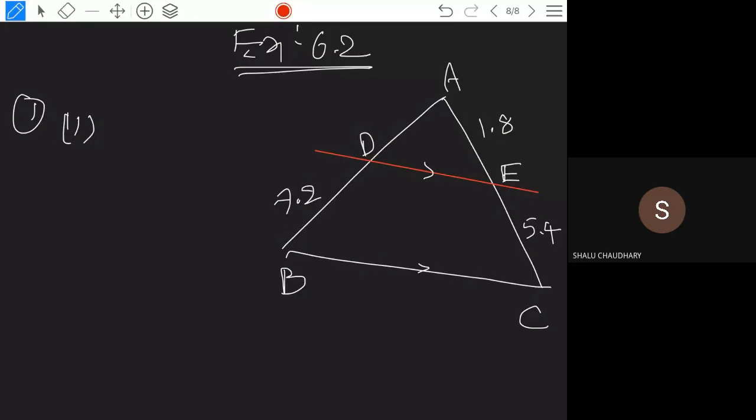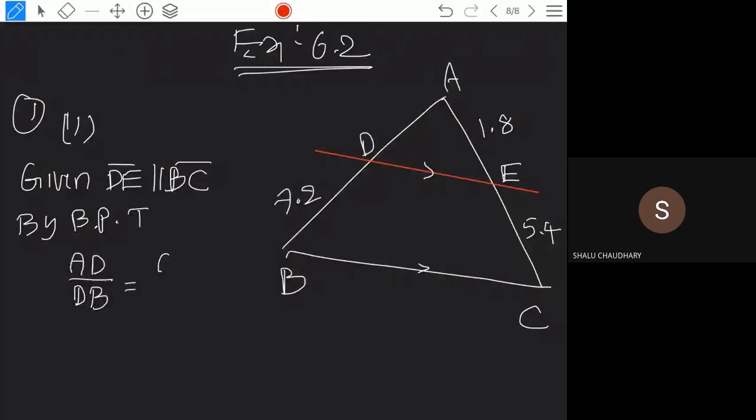Given DE is parallel to BC, by the basic proportionality theorem you can write that AD by DB is equal to AE by EC. AD we don't know, so just write AD as it is, and DB is given as 7.2. AE is 1.8 divided by 5.4.